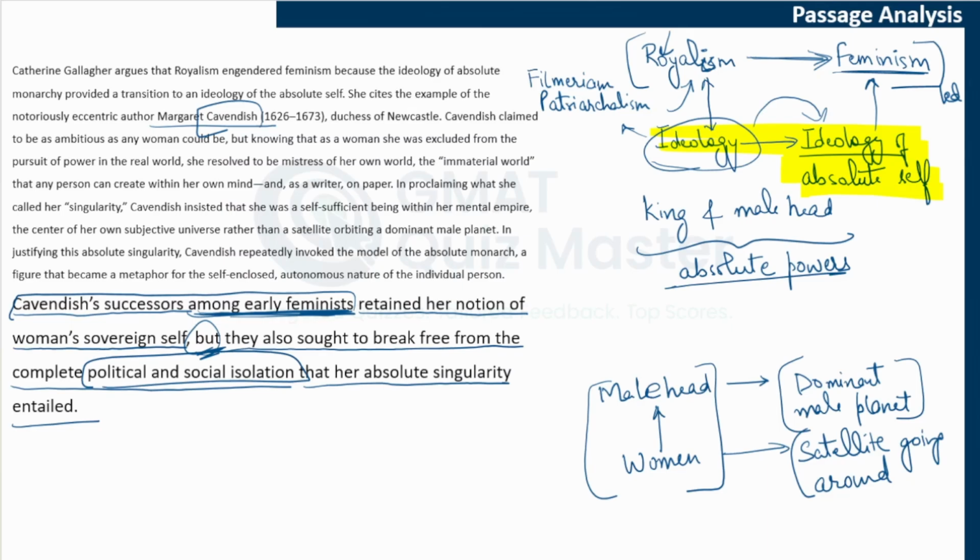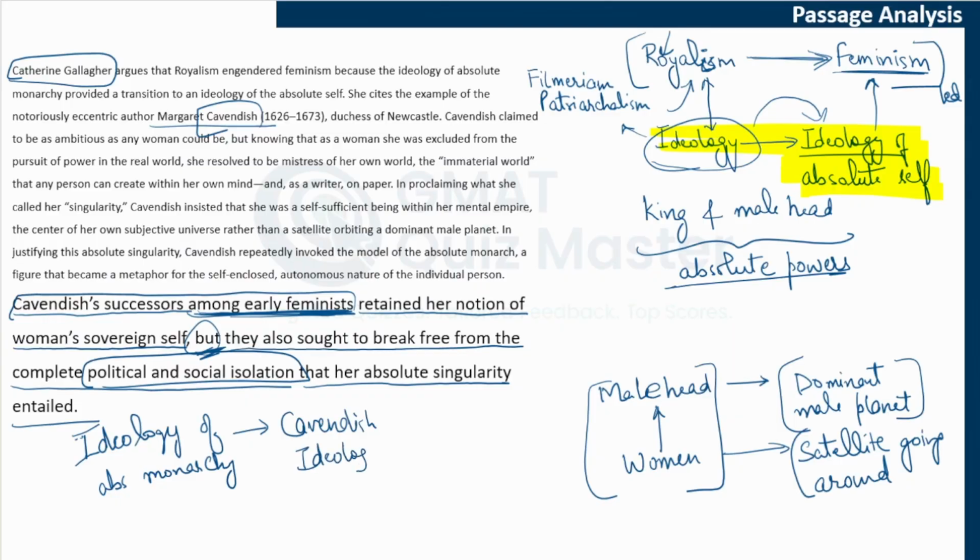So they retained something from the ideology of Cavendish, and they dropped some part of it, and that is how Catherine Gallagher is saying that the ideology of absolute monarchy led Cavendish to come up with the ideology of absolute self, and then this was carried forward by her successors, who dropped the isolation part.